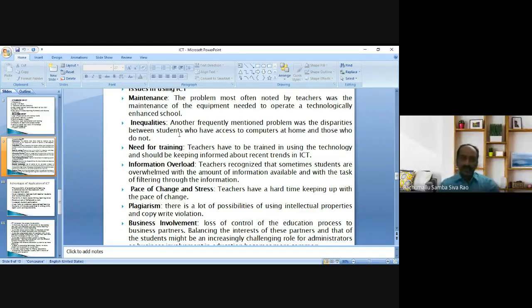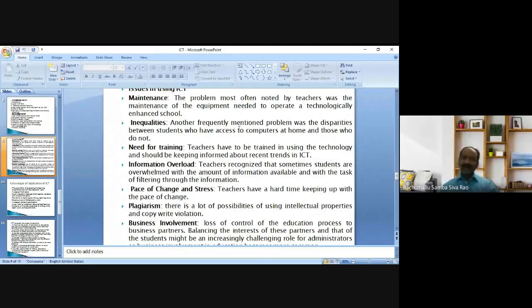Next one, need for training. Teachers have to be trained in using the technology and should be kept informed about recent trends in ICT. Definitely, a teacher has to be trained in using technology. Otherwise, he may not integrate the technology in the teaching learning process successfully.